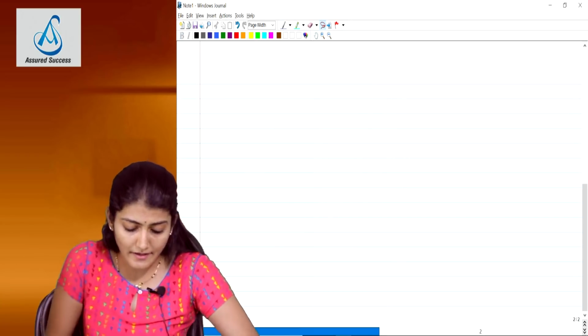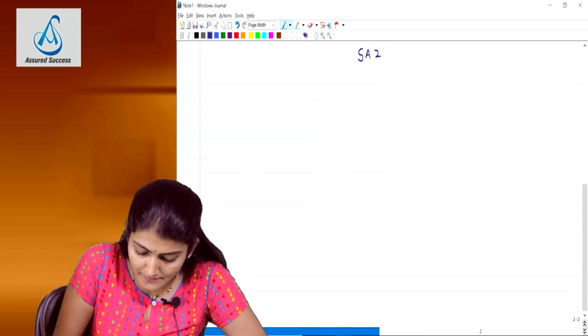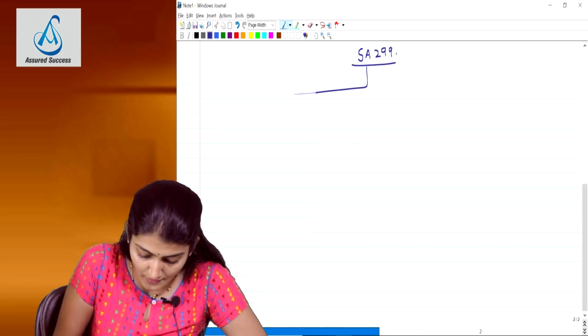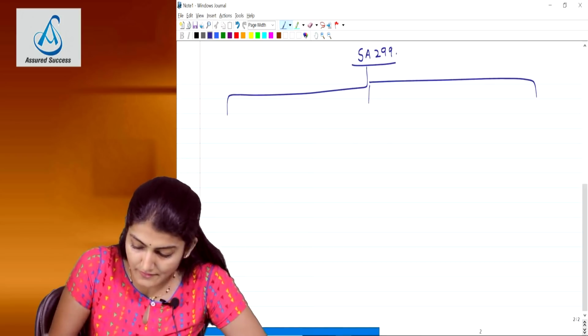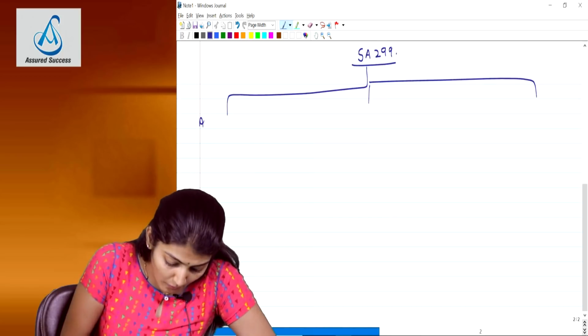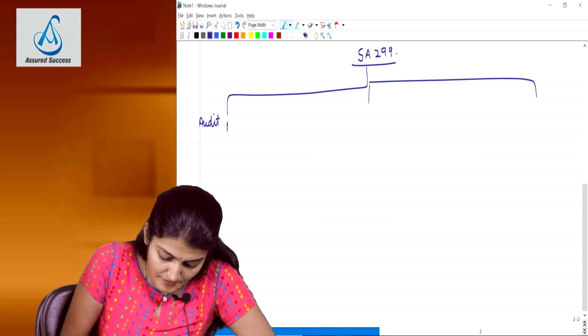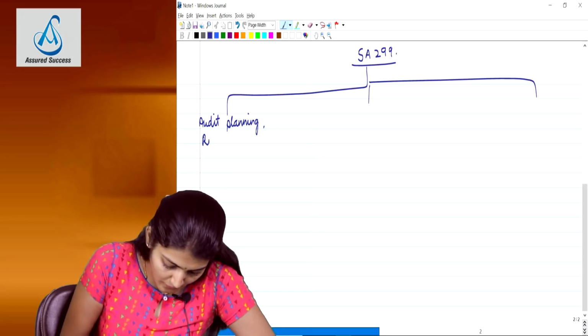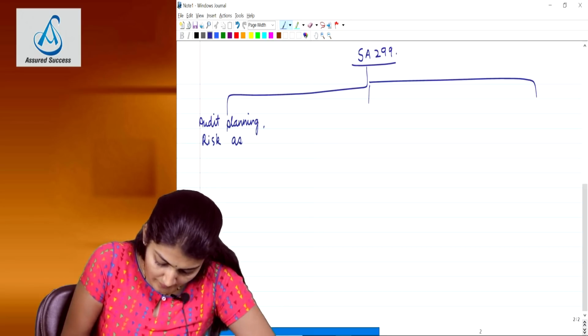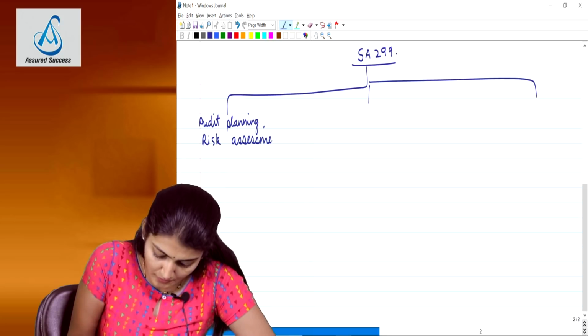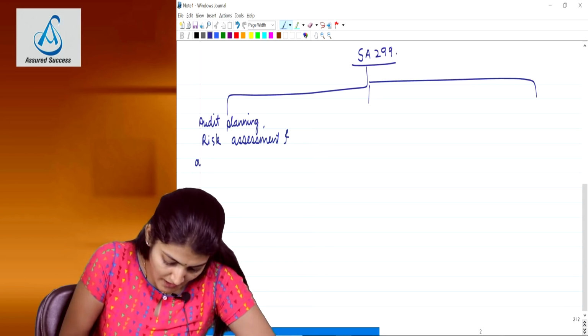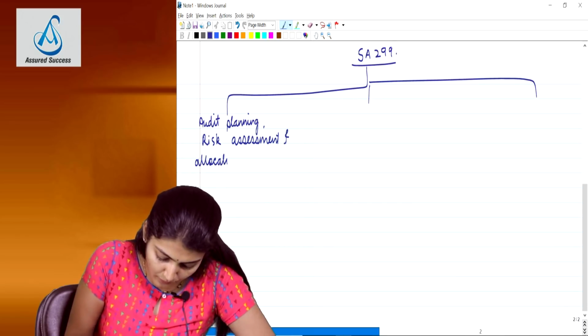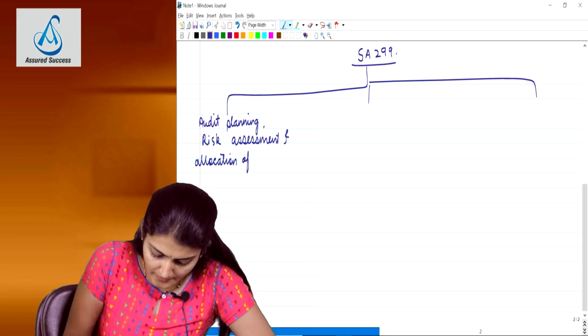Now in SA 299, they are basically discussing three things. The standard has been divided into three parts. One, the audit planning, risk assessment and allocation of work in case of joint audit. Audit planning and risk assessment, because now we talk about the risk-based audit approach, and the allocation of work.